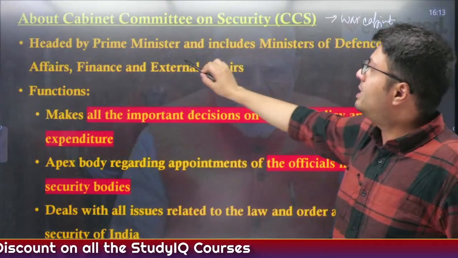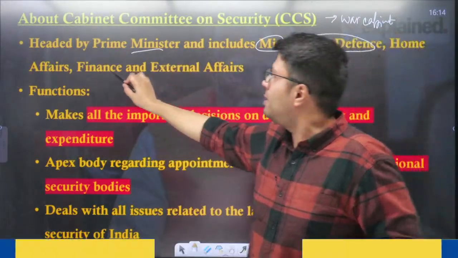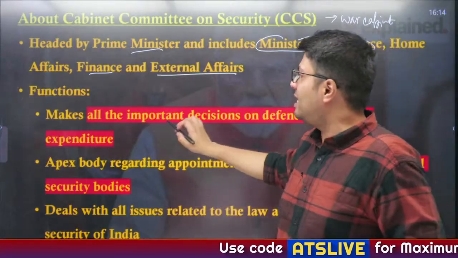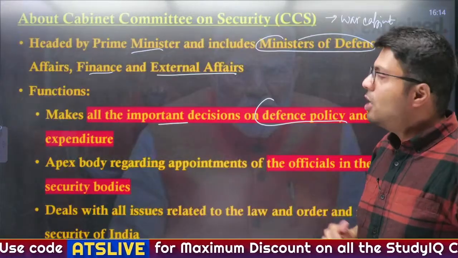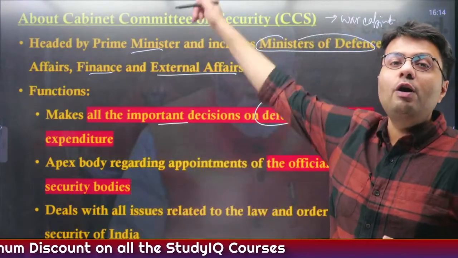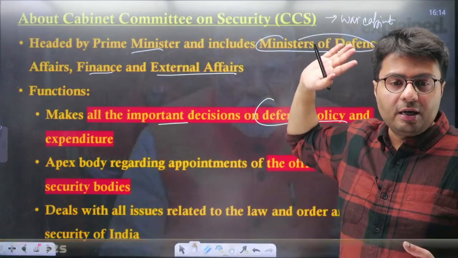Now, this committee is headed by the Prime Minister and includes the Minister of Defence, Home Affairs Minister, Minister of Finance and External Affairs Minister. The function of this committee is that it makes all important decisions relating to defence policies and expenditure. So, suppose you want to buy any defence platform, the approval of whether to buy or not is given by the Cabinet Committee on Security.